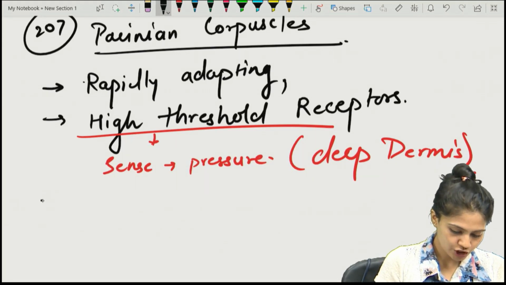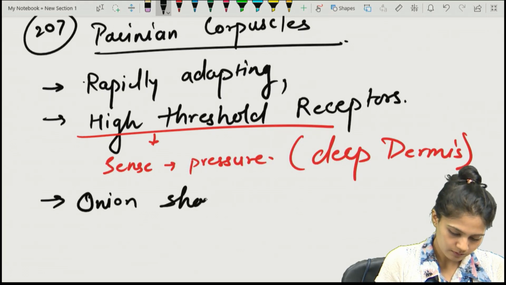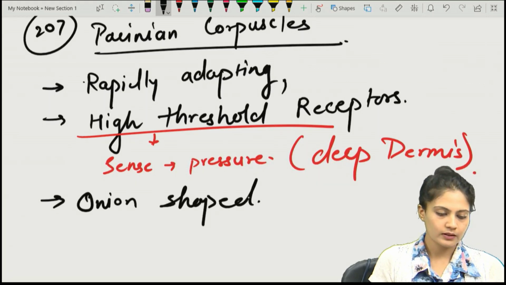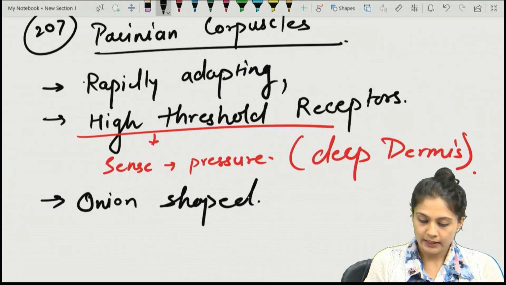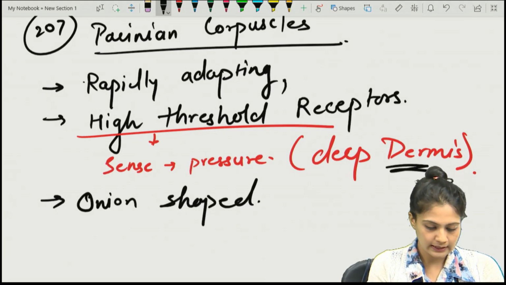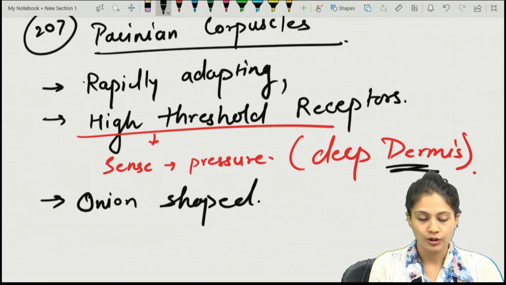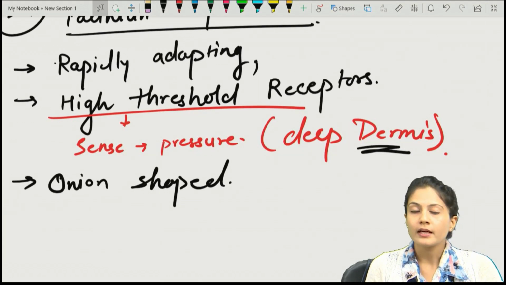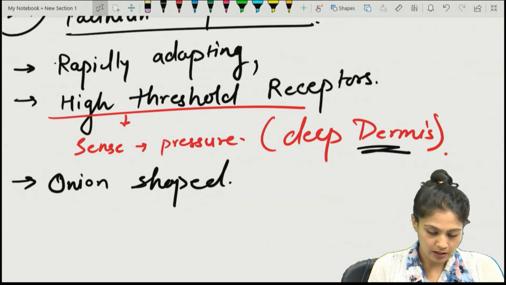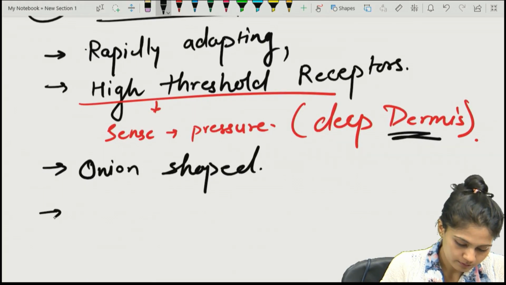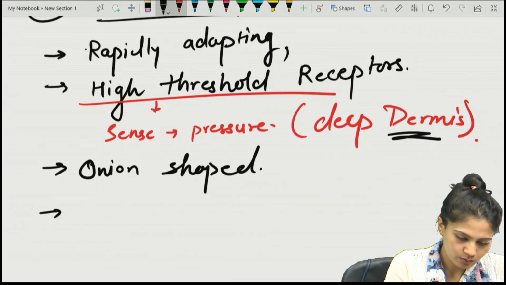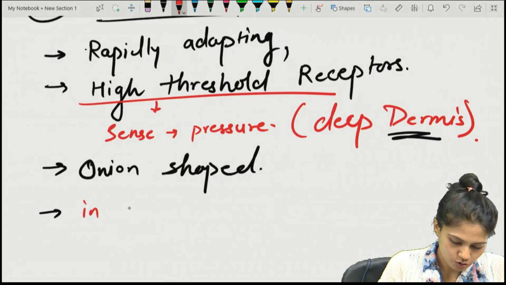And what is their shape? They are onion shaped. In the dermis, as we talked, they sense the pressure. They are also present in the joints.